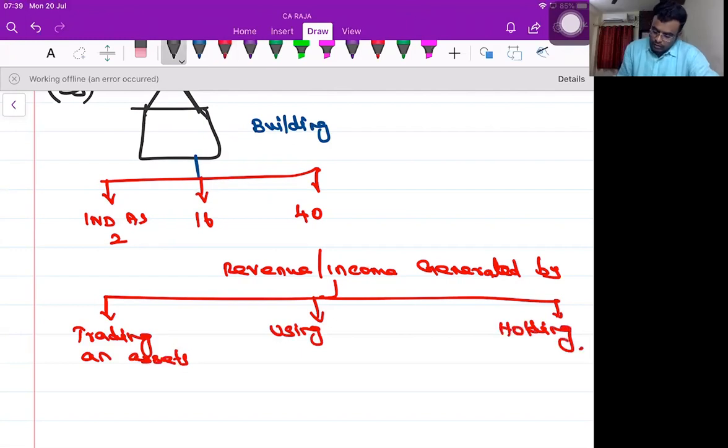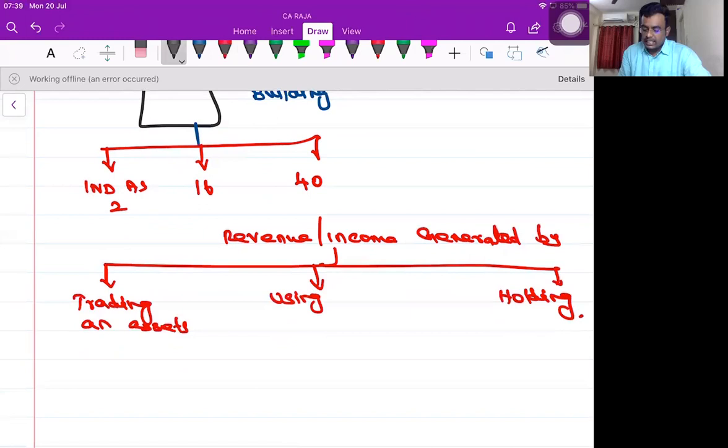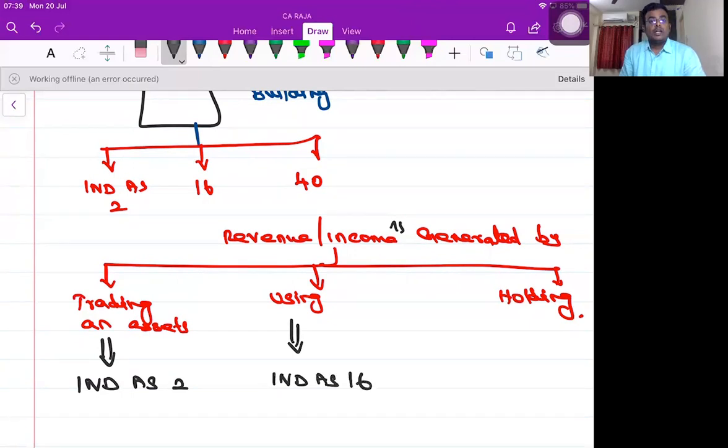Revenue or income is generated by trading an asset, by using an asset, or by holding an asset. One, trading an asset, in Ind AS 2. Two, using an asset in business or profession, in Ind AS 16. Three, simply holding an asset: by way of holding an asset, you are able to generate an income.